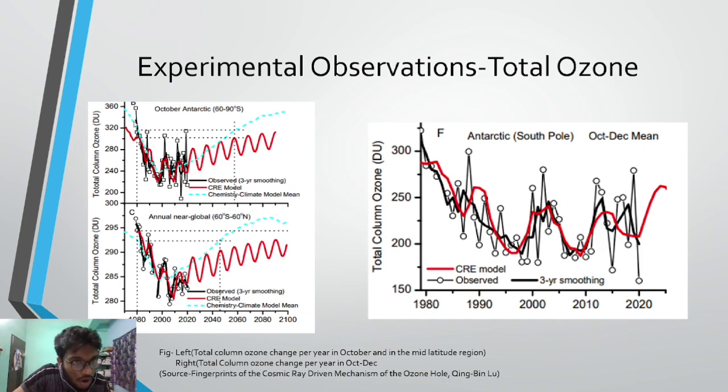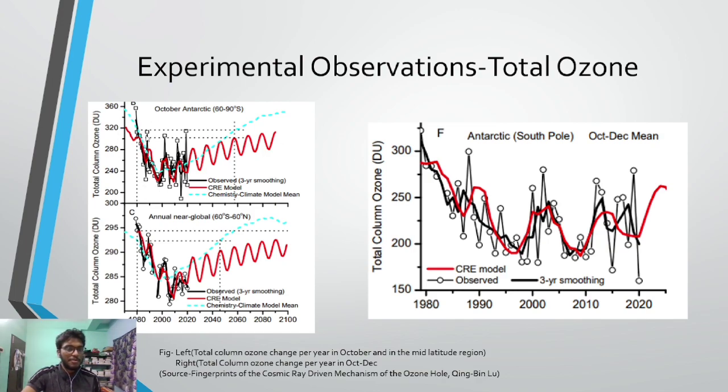The observed ones also show a decrease with certain peaks. Those peaks couldn't be reproduced by the photochemical model, but the CRE model could fit well. So the CRE model could explain these observed peaks.